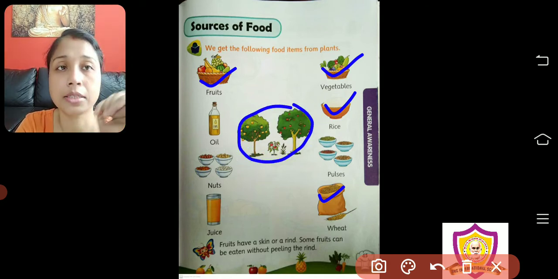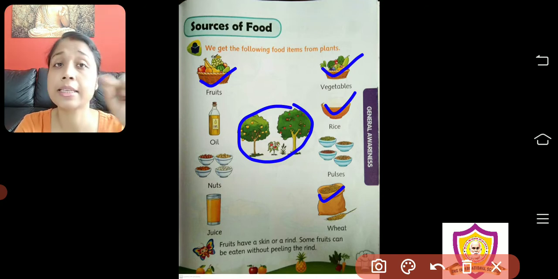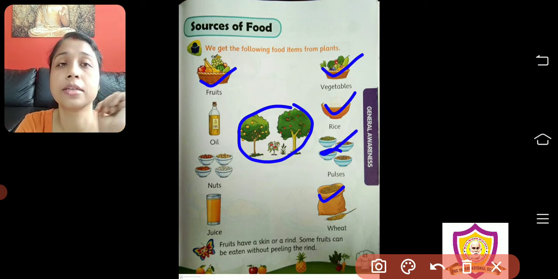These are the plants. Now what about pulses? Pulses means dal. Every day we are having different kinds of dal. Some are with skin, some are without skin. But from where are we getting them? That is also we are getting from plants.